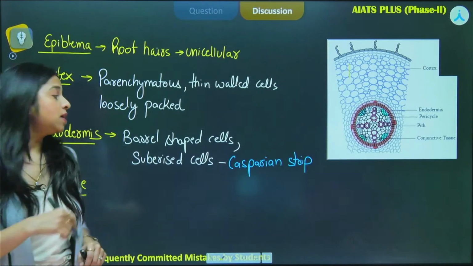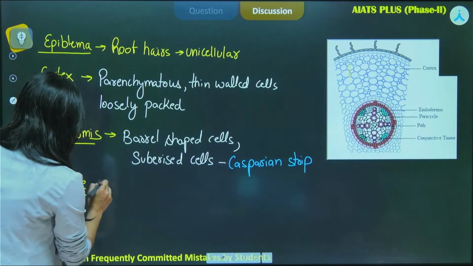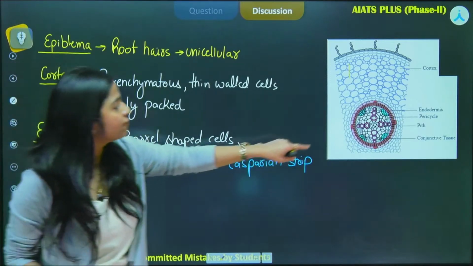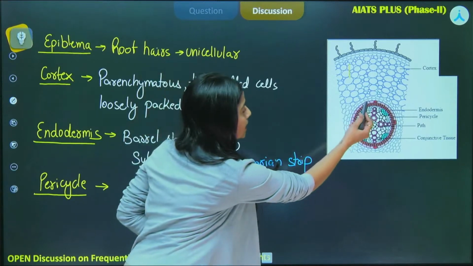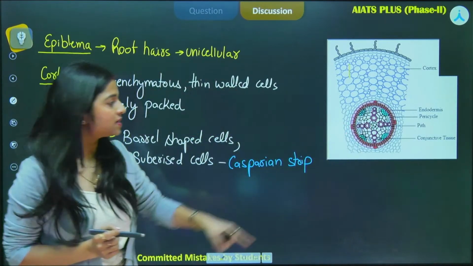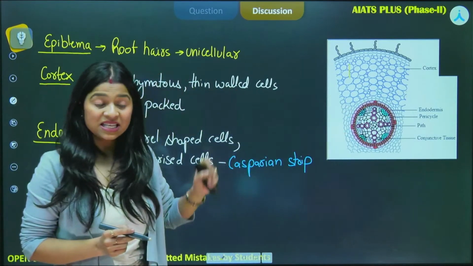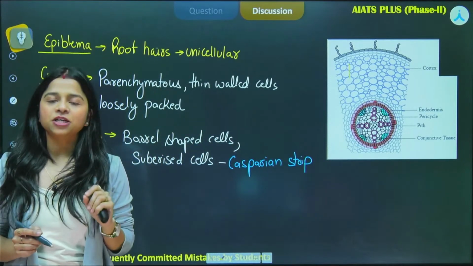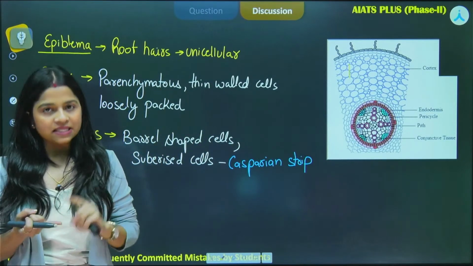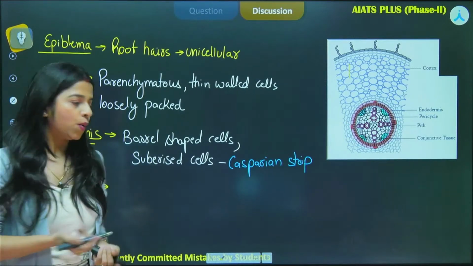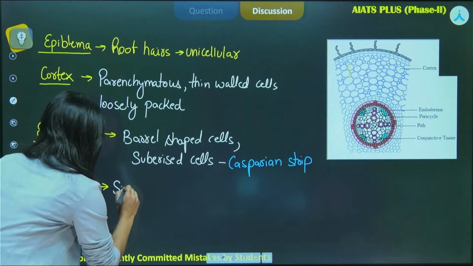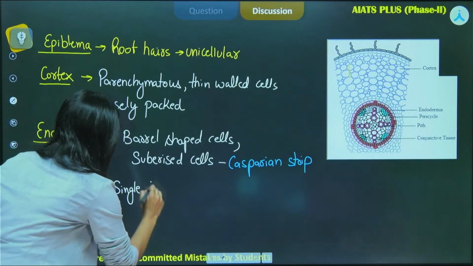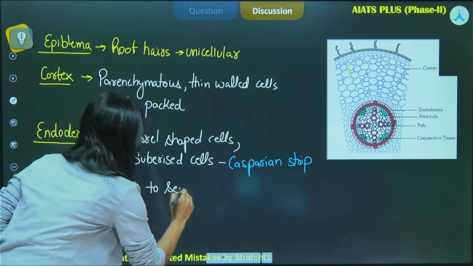Pay attention carefully to this representation, this particular layer inner to endodermis. This light pink colored layer is endodermis. Inner to endodermis is the presence of pericycle. It can be single to several layered.